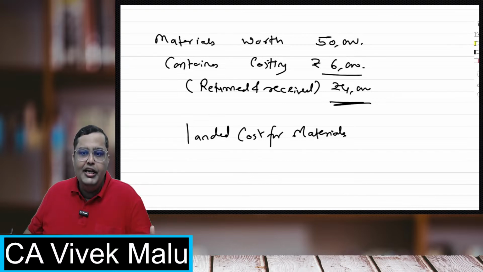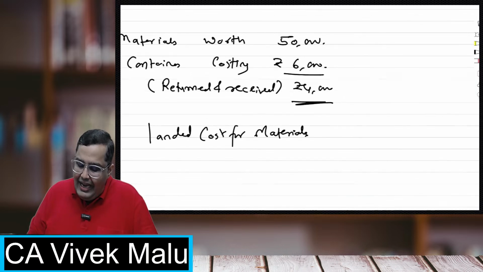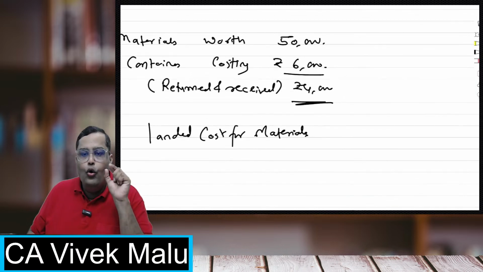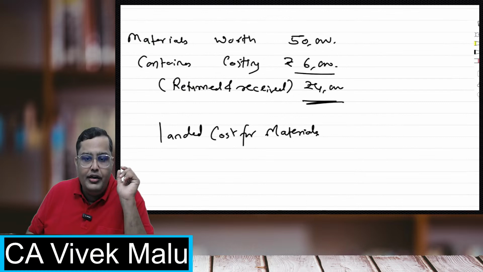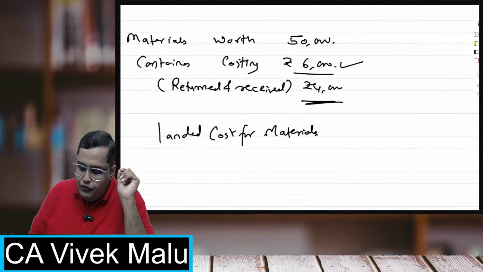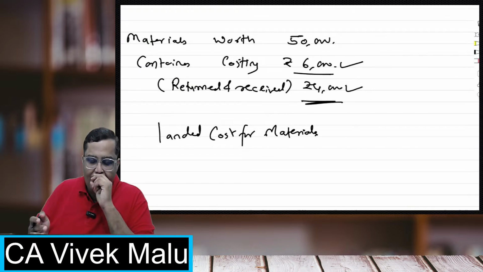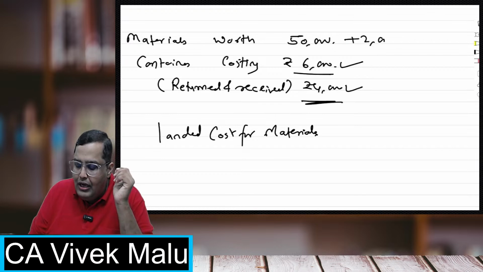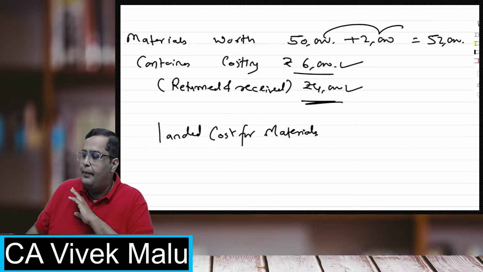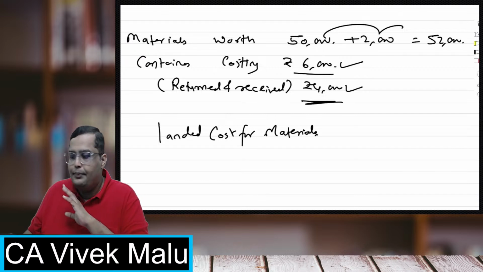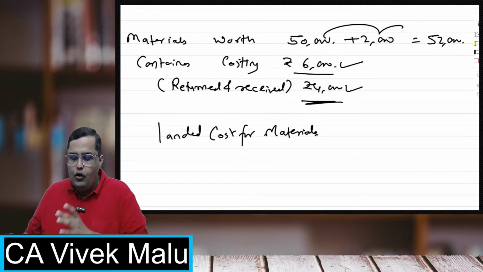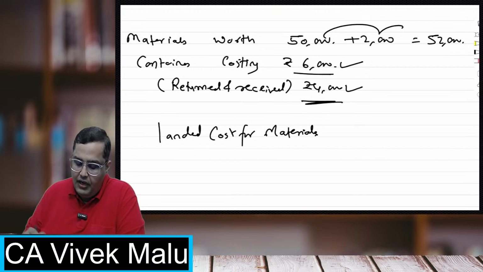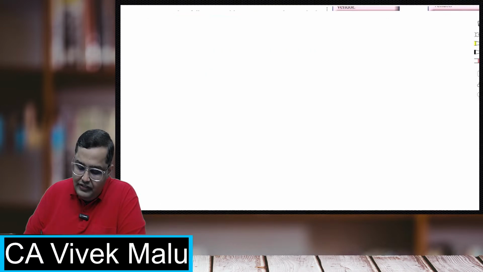Kind of partially refundable, so we don't add this part, we will add only that part which is non-refundable. Like out of 6,000, 4,000 is getting refunded, so I'll add only 2,000 in this. Okay, and my cost will be 52,000 rupees. Perfect. This is the first concept, which is landed cost.